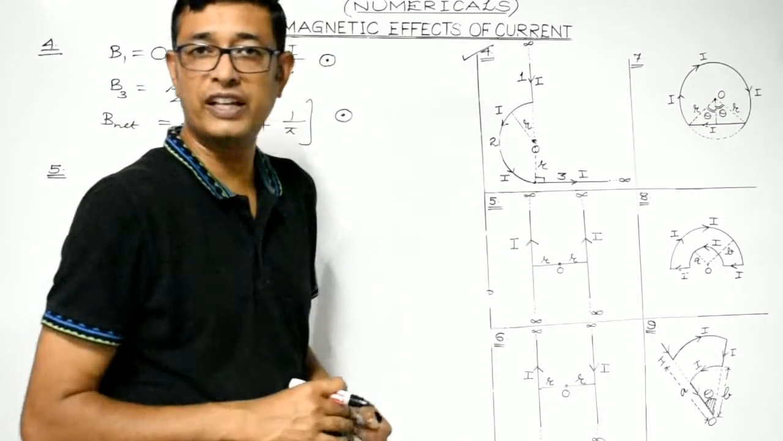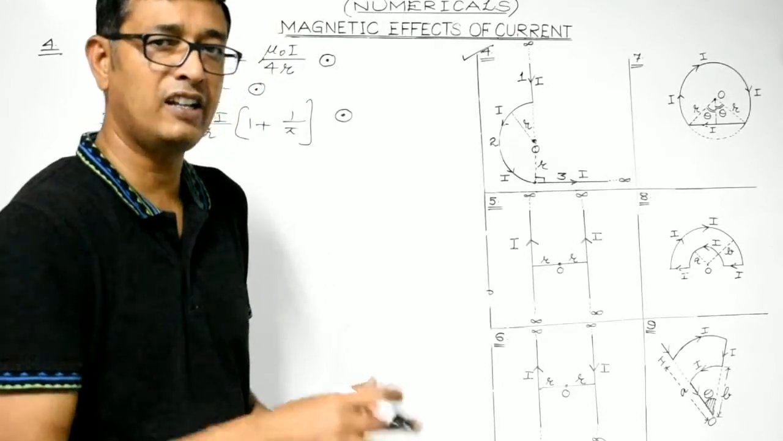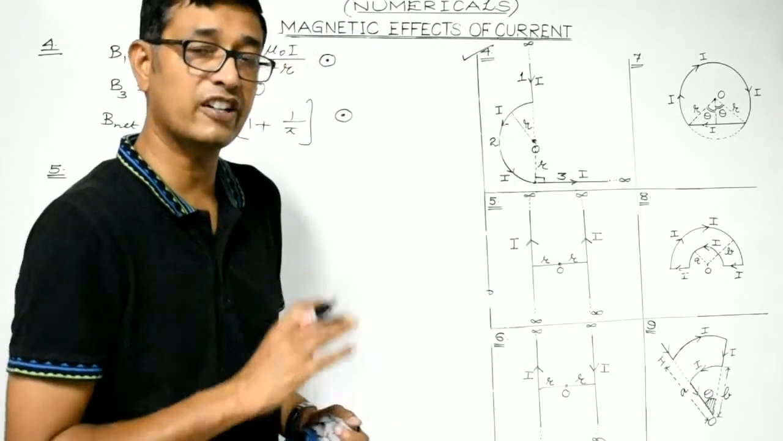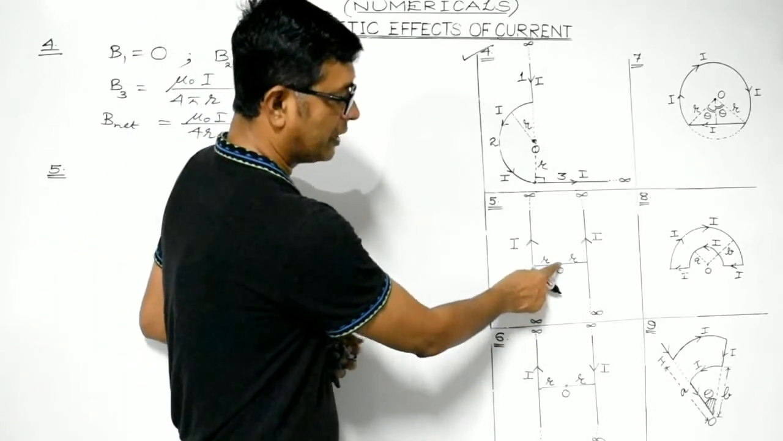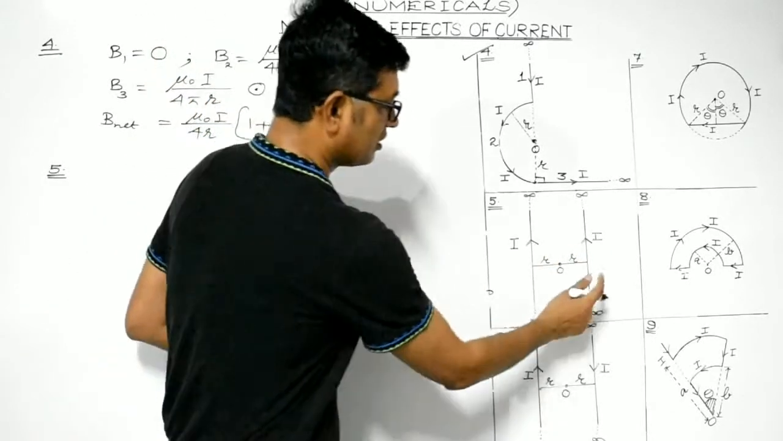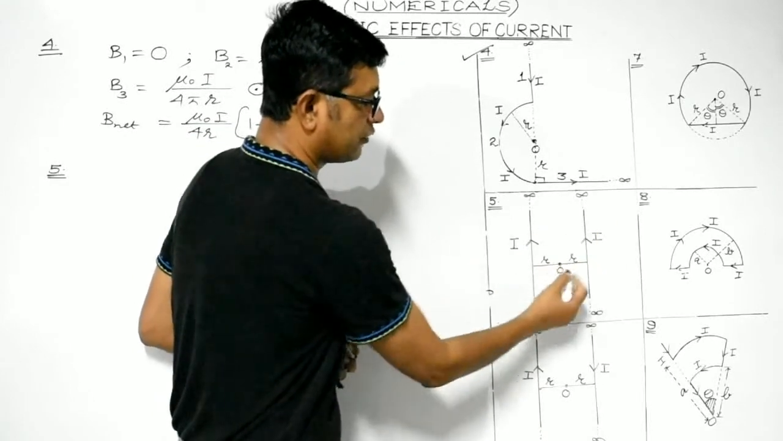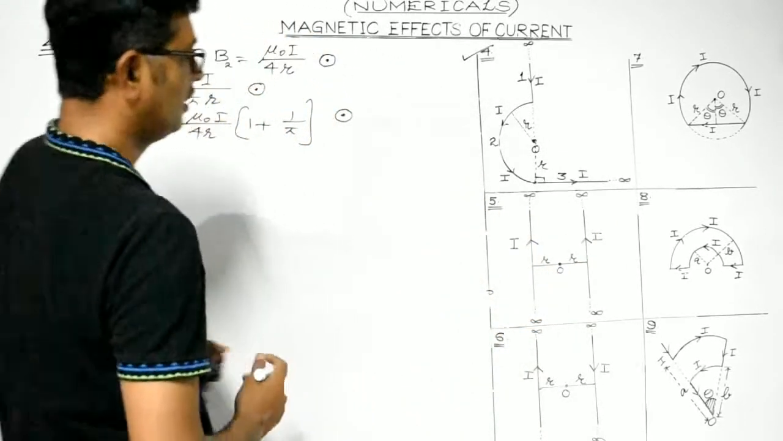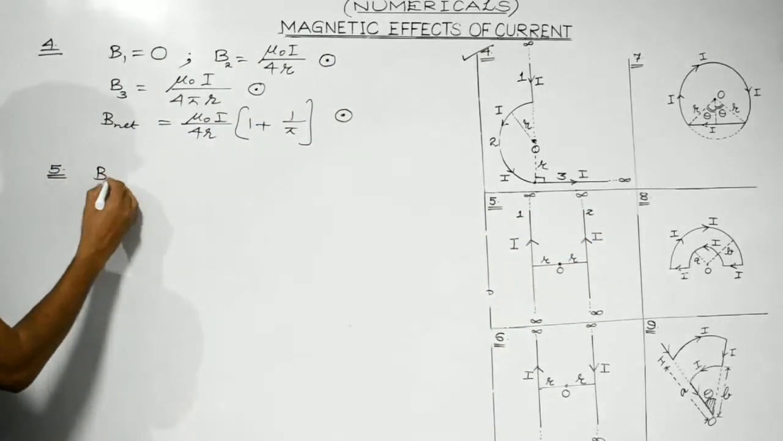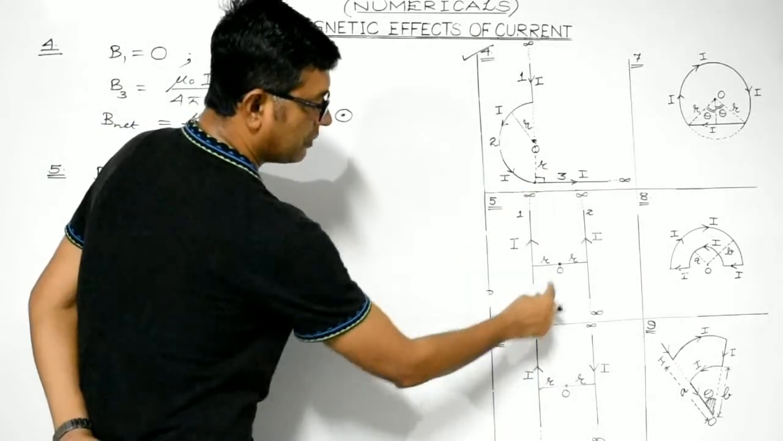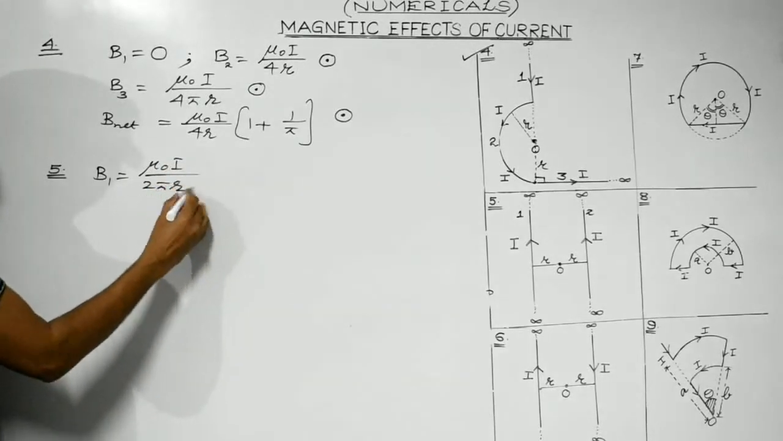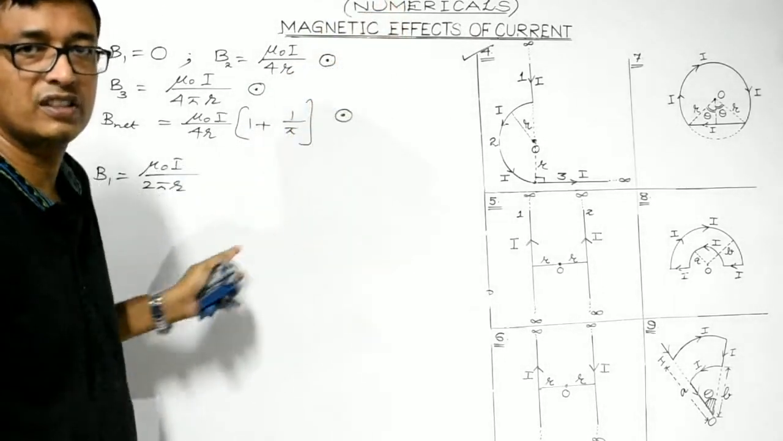These are two straight conductors, both infinitely long, and in both conductors current I is flowing in the same direction. We are supposed to find the magnetic field at point O, which is the midpoint of the line joining these two straight conductors. Total distance is 2r, so the distance of each conductor from this observation point is r, right? So consider this to be the first conductor, and this to be the second conductor. So B1: due to this first conductor, the magnetic field over here would be mu naught I divided by 2 pi r. Both ends extend to infinity. So this is the magnitude, right?